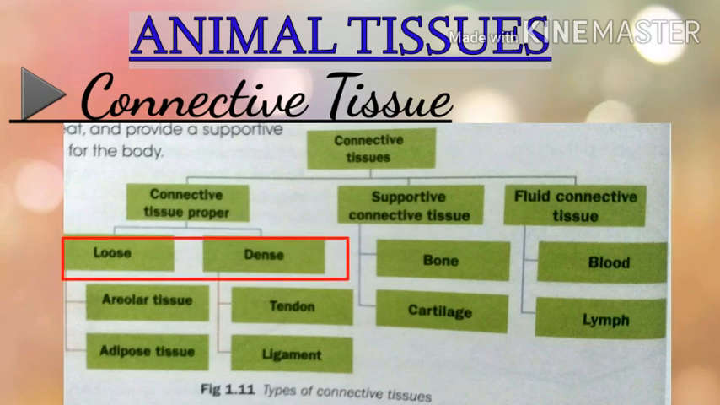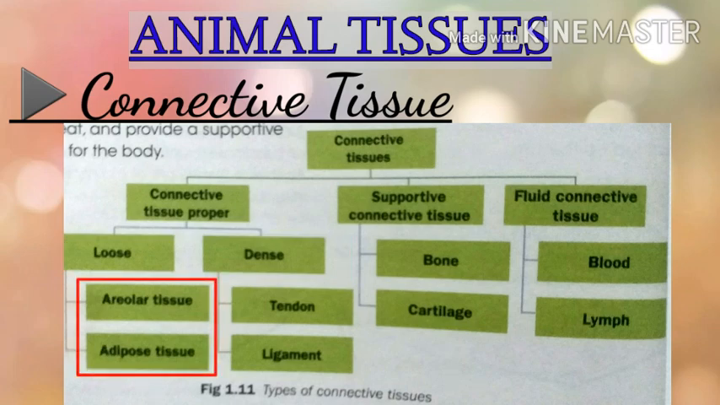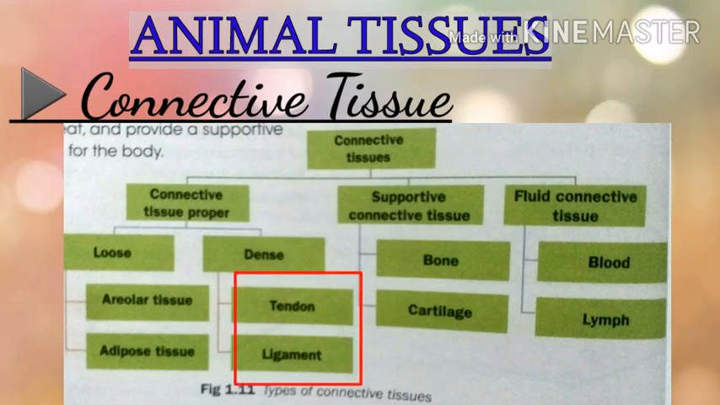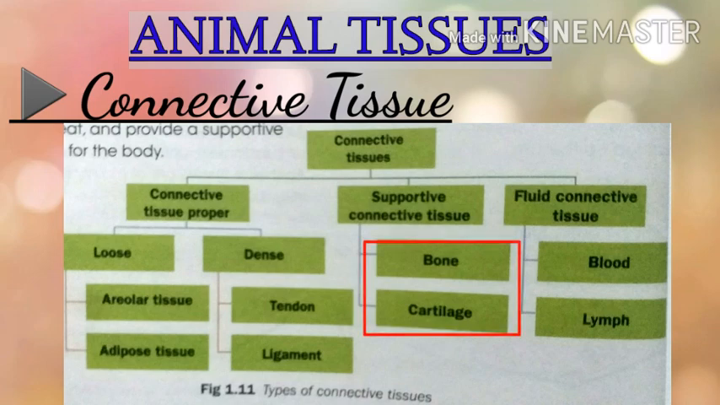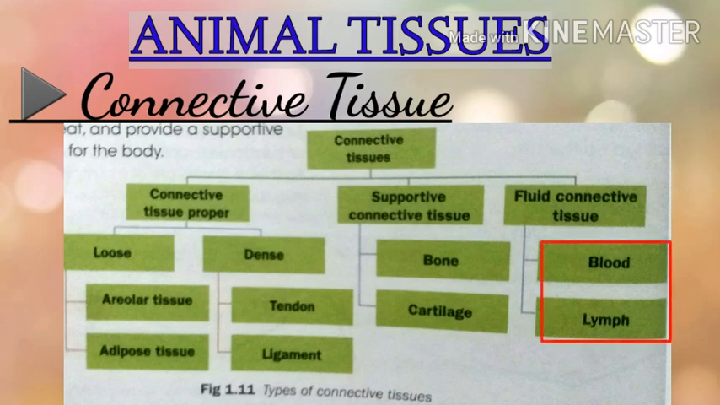Loose connective tissue is of two types, that is areolar tissue and adipose tissue. Dense connective tissue is of two types, tendons and ligaments. Two types of supportive connective tissue are bones and cartilage. The fluid connective tissue is of two types, blood and lymph.